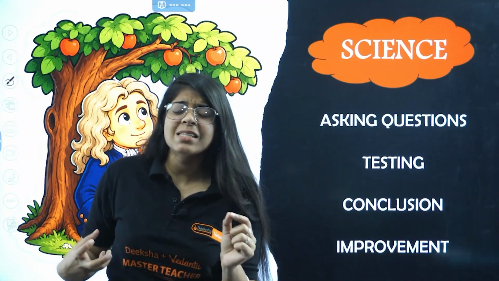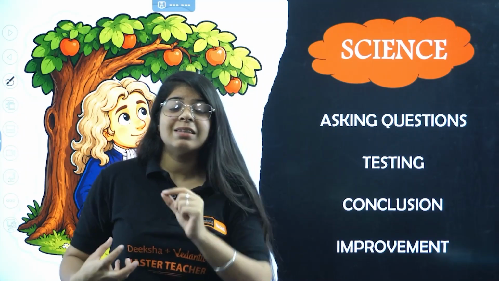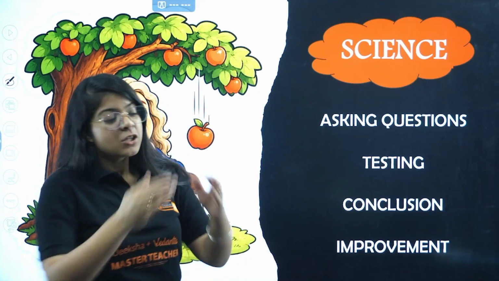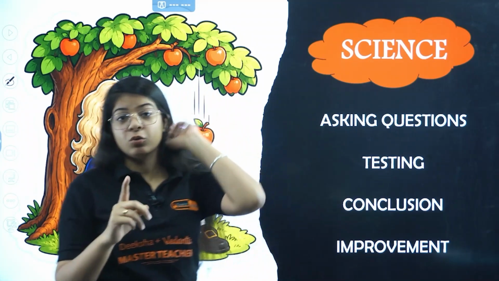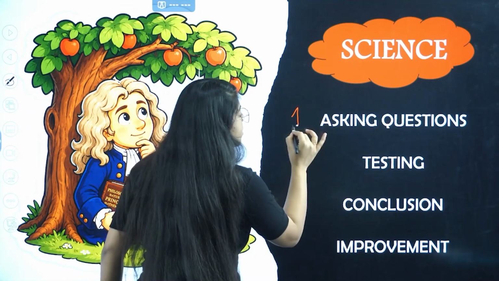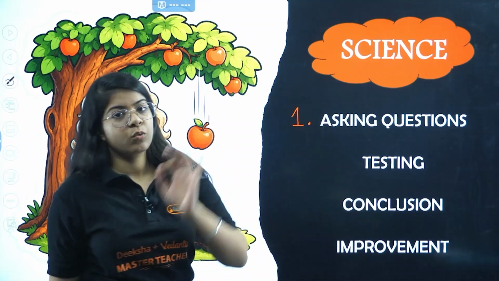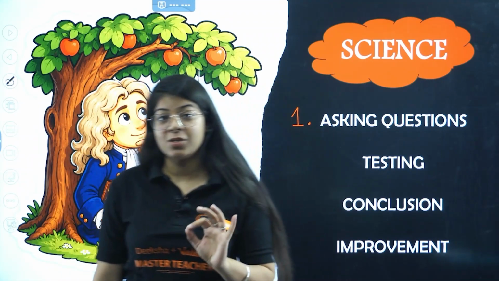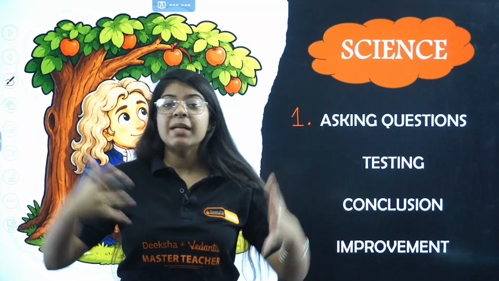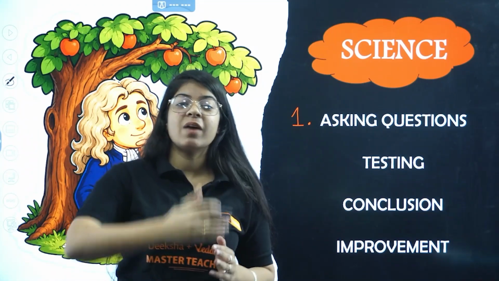It's the basis of the most important theories and laws in the whole world, whatever Newton did. So asking questions is what you need to do anytime you read science. This is the first thing you have to do, asking questions, and we'll see how to do that as well, because I told you it's basic. See, asking questions is one thing, but asking the right questions is where we lack.